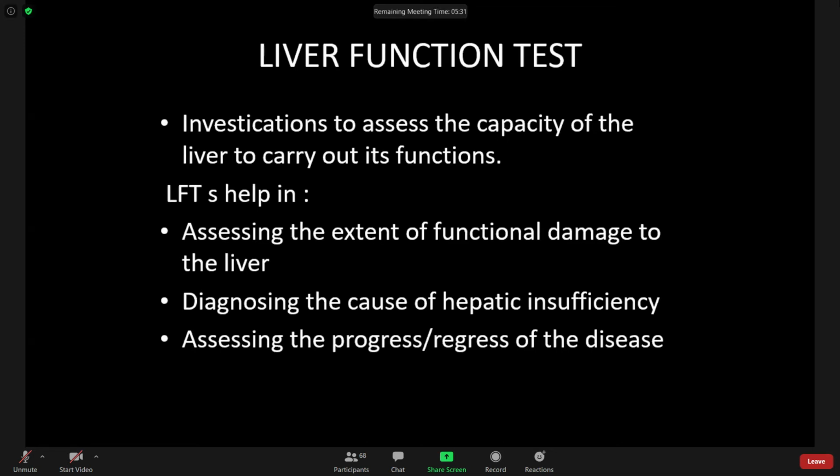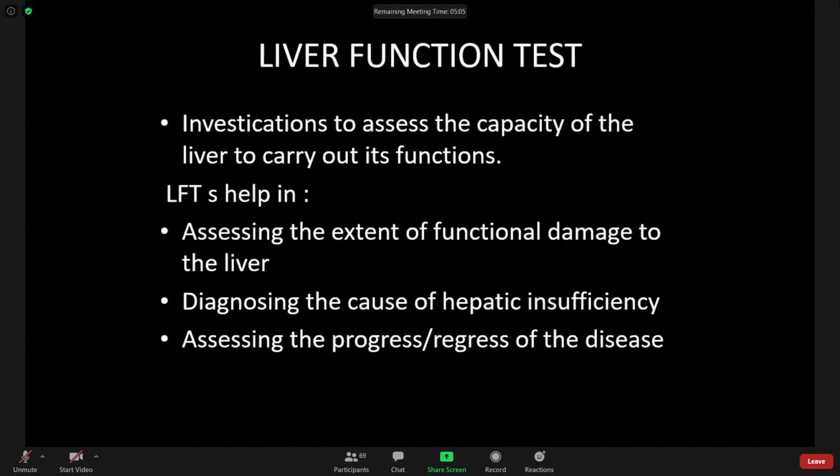If you know the function of the liver, then you can easily do the liver function test. First of all, you should know the function of the liver, and then it will be easier for you to understand the liver function test.